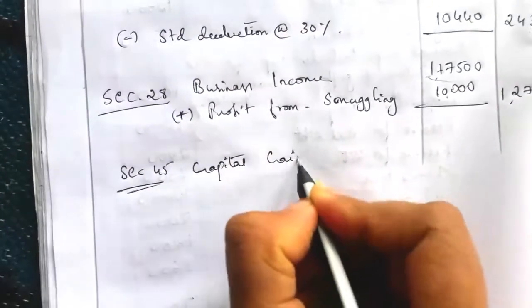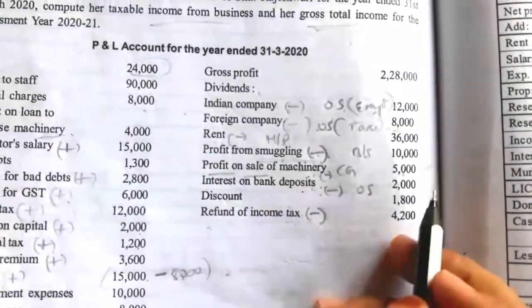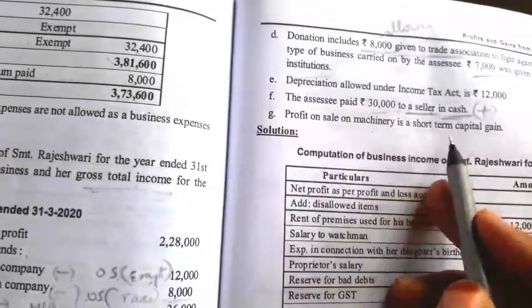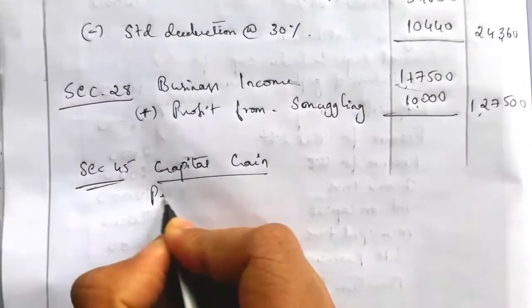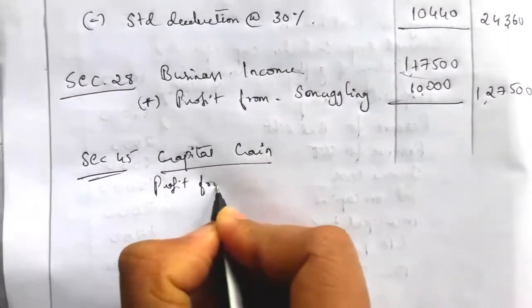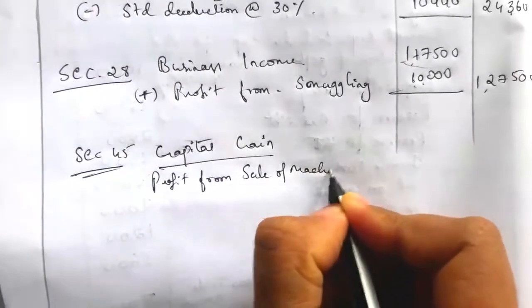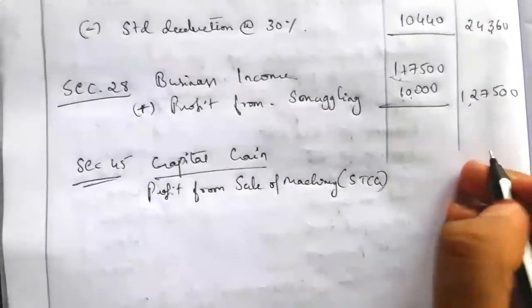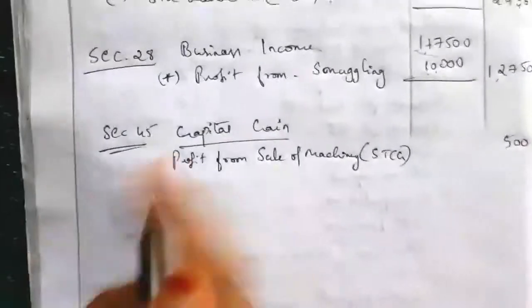Next is section 45, which is about capital gain. Under the head capital gain, there is one amount, that is the profit from sale of machinery, which relates to capital gain income. Here the profit from sale of machinery is taken as a short term capital gain, so it is taxable under the head capital gain as a short term capital gain. The value is equal to rupees 5,000. There is no other income under the head capital gain.